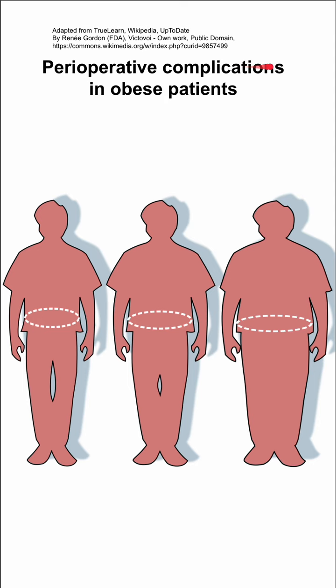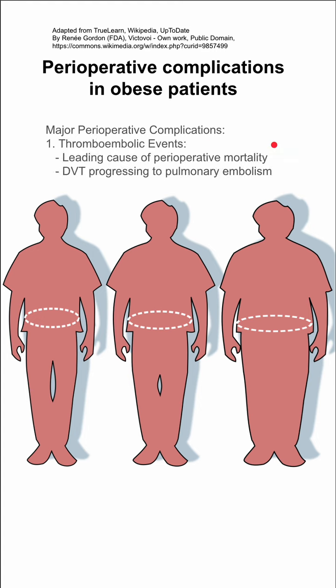These are perioperative complications in obese patients. Obese patients are predisposed to major perioperative complications like thromboembolic events. This can be a deep vein thrombosis that progresses to a pulmonary embolism. Patients that are obese should be getting prophylaxis, especially for longer procedures.